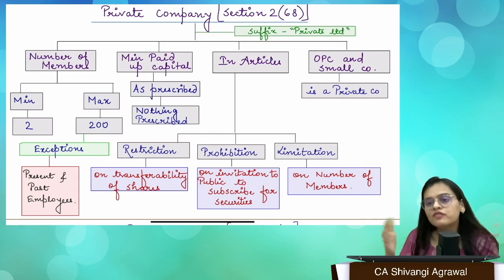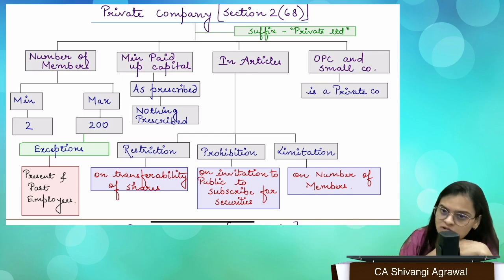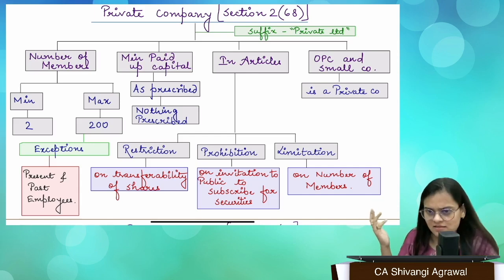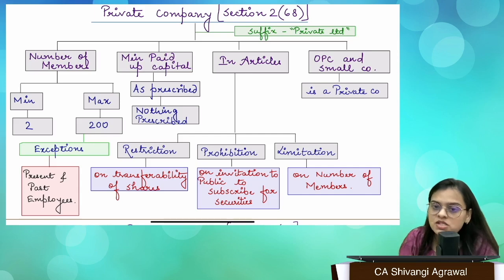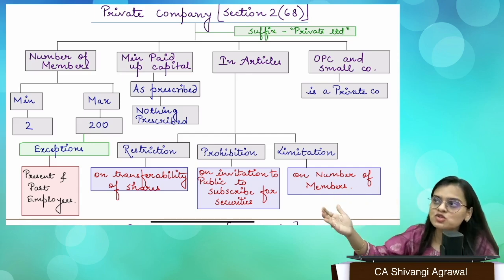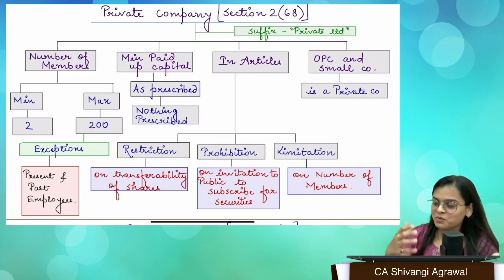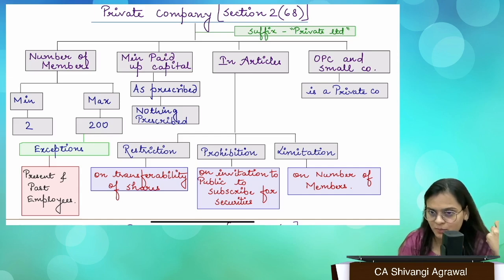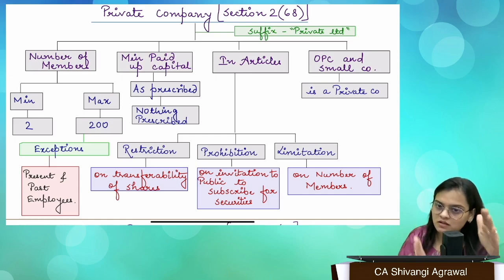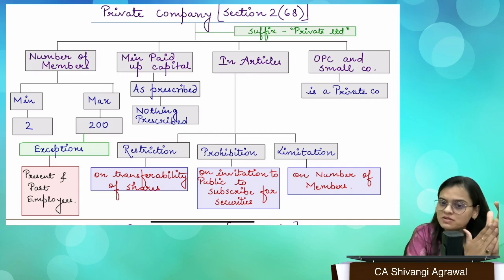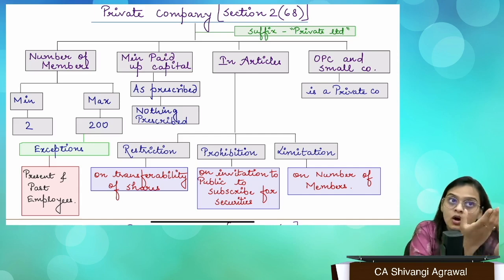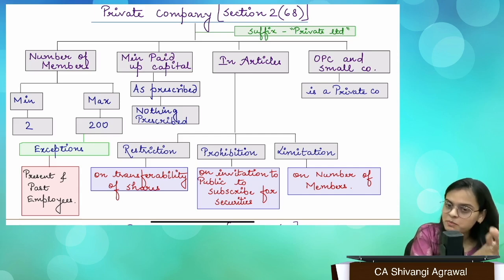So there might be a lot of employees, the number of employees may be in thousands, lakhs, right? So in such a situation, they might be offered some shares. Now, if every employee is to be counted as one member, then there will be so many members. So this ESOP scheme won't work in private companies. So that is why these employees who became members will be entitled to all the benefits of members. It's just that they will not be counted in this limit of 200.